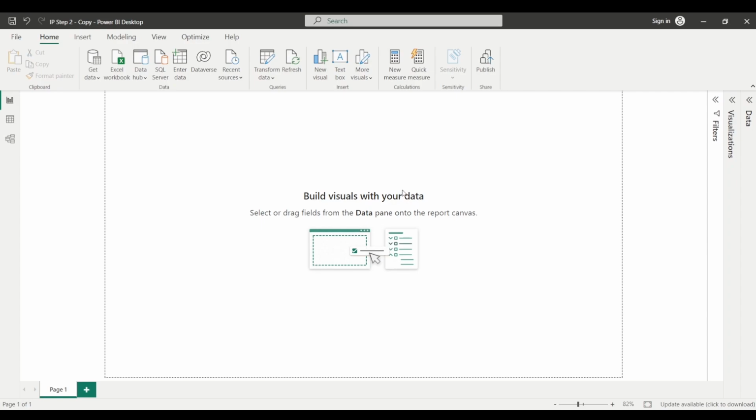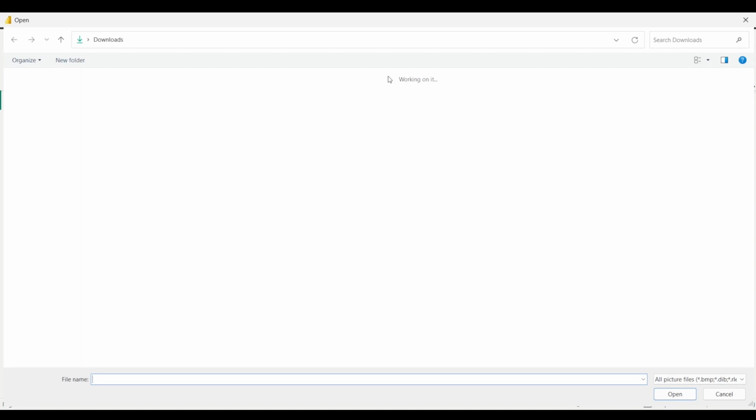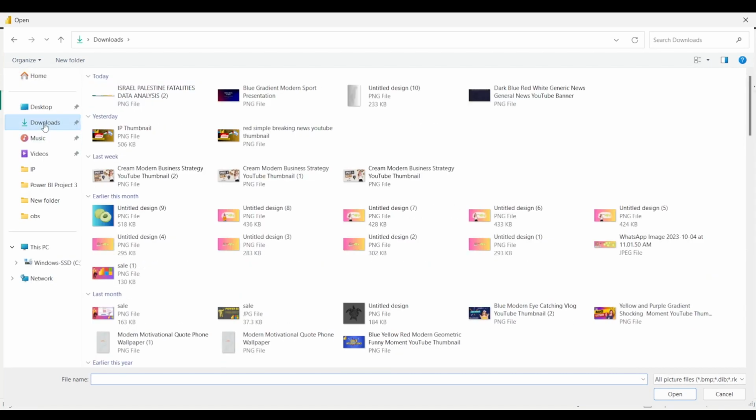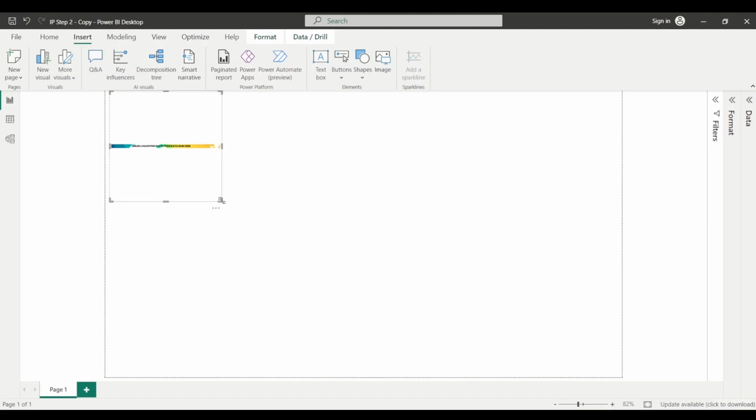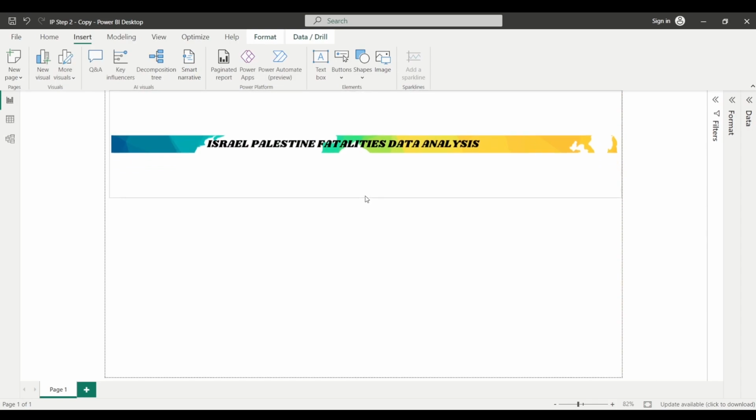So first of all, I want to add an image, so I will click here on the insert tab and then I will click here on image, and since this is the image that I want to add, I will simply select it and I will resize it and place it on the top.